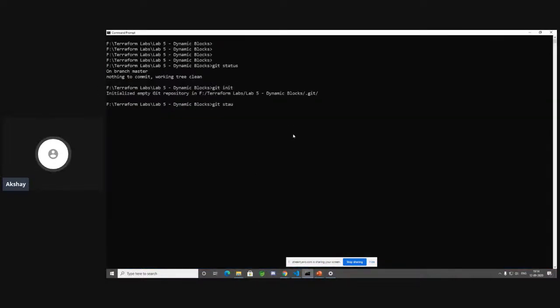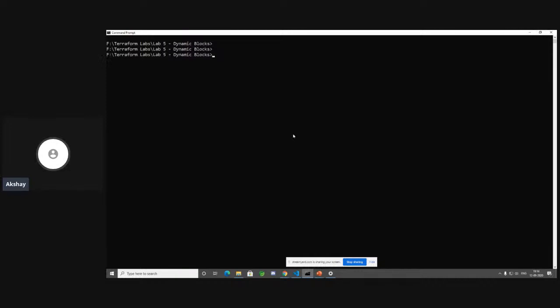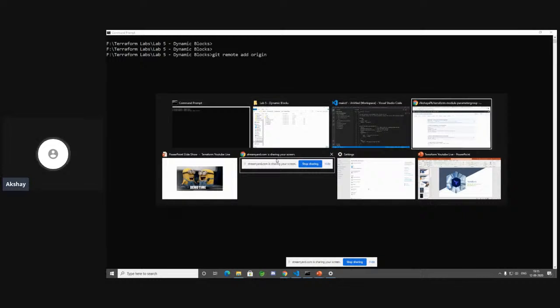Let's do git status. This time we don't have .terraform file. Cool. Let's do git add dot, git commit -m added files. Let's clear the screen. Let's do git remote add origin and copy the URL of your git repo.